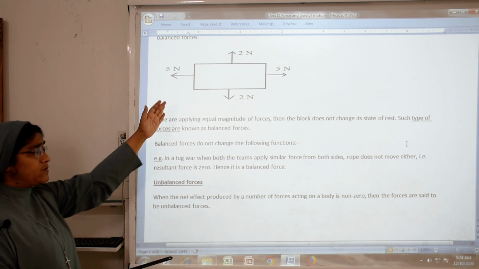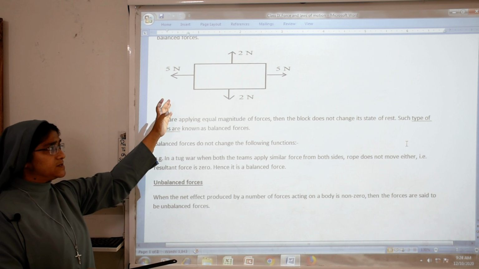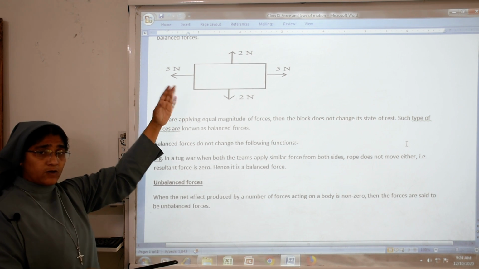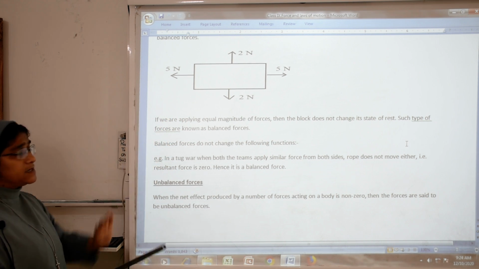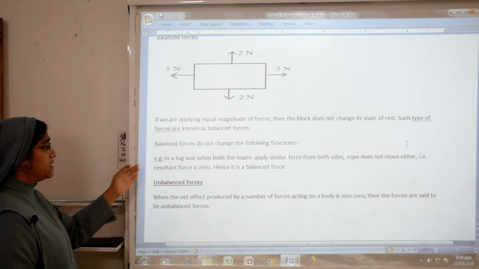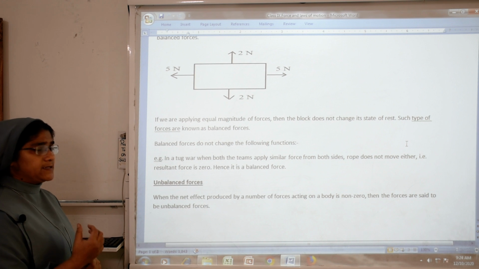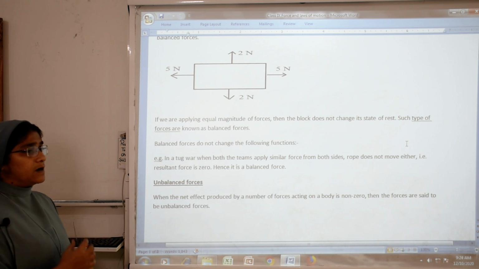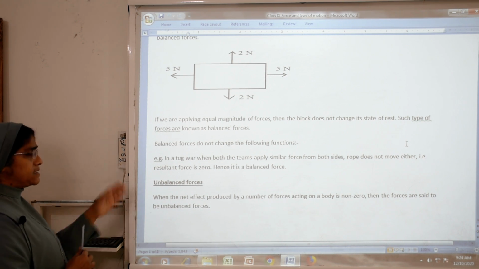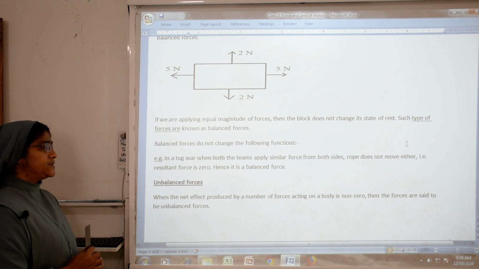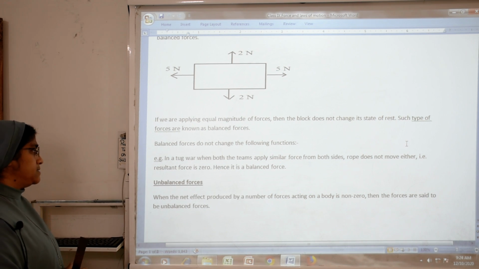Balanced force means equal forces are applied from both sides. For example, in a tug of war, when both teams apply similar forces from both sides, the rope does not move either way. So the resultant force will be 0, and hence it is a balanced force.